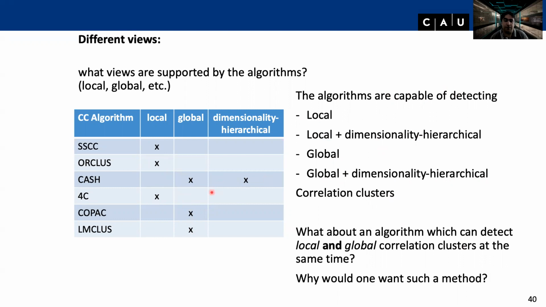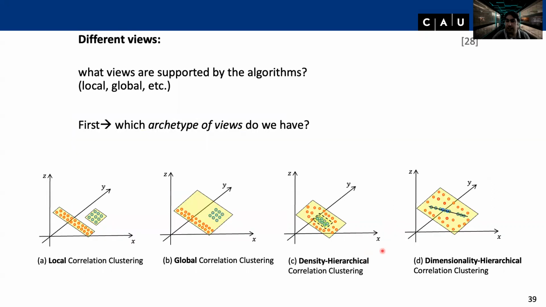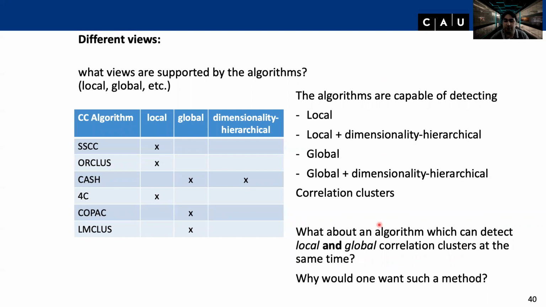But what about algorithms which detect both local and global? What about an algorithm which can detect local and global correlation clusters at the same time? Why would one actually want to have such a method? If we flip back here at the top right, if you check out the references, there's a paper that I've written together with a master's student. It was a really cool experience because we thought, okay, one can go ahead and choose on a given data set 4C to detect the local clusters, and then CASH to detect the global clusters. So not a big deal.